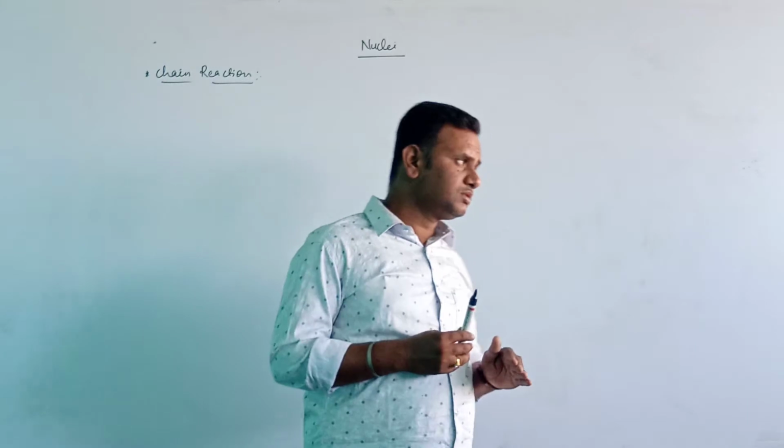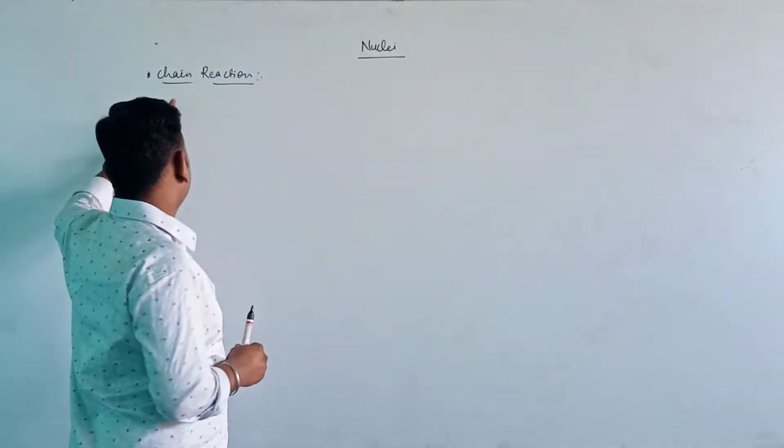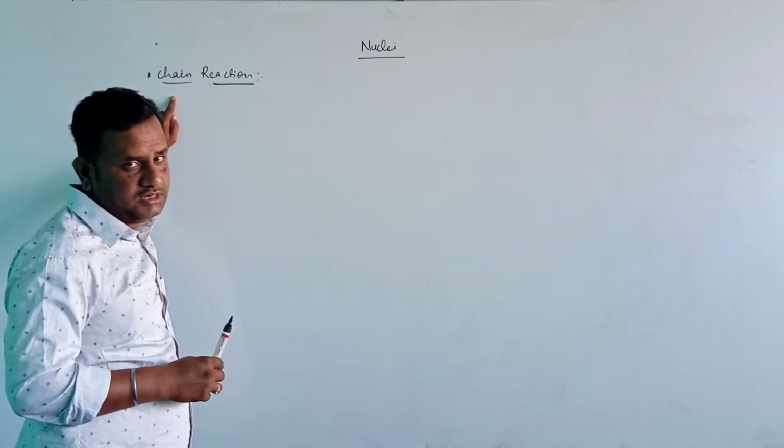So let us continue with the next topic. The name of the topic is chain reaction.